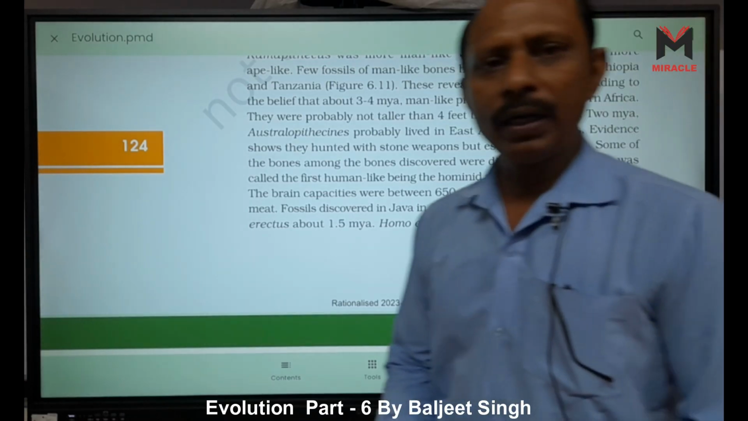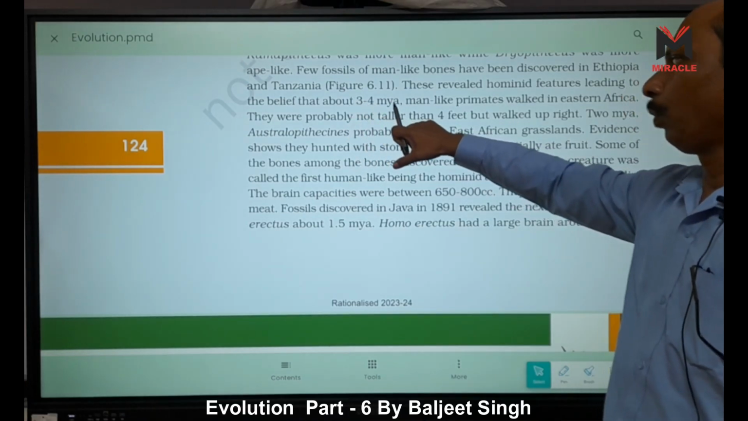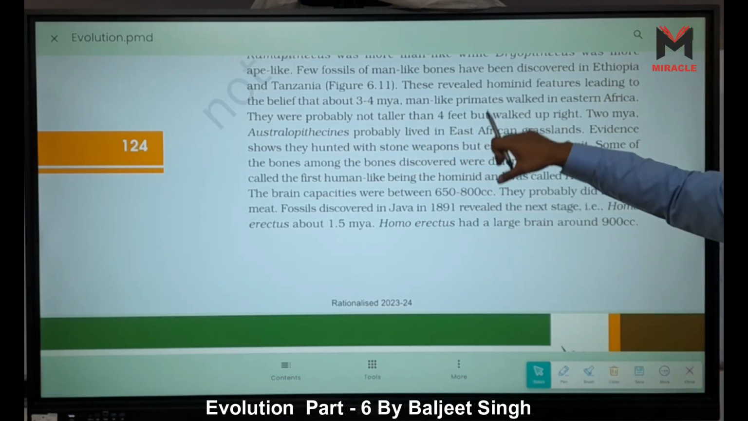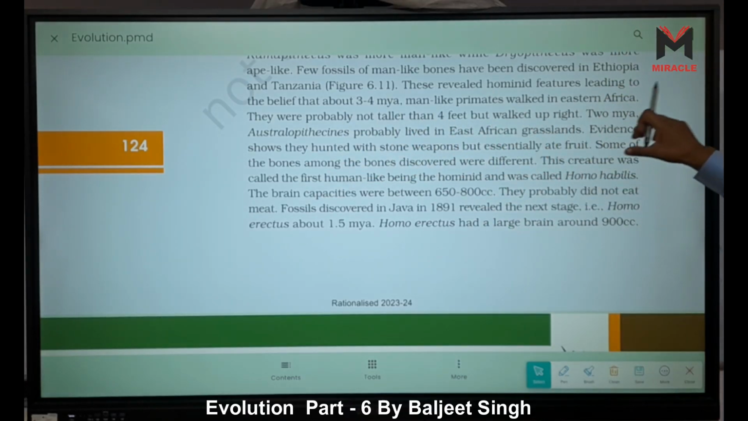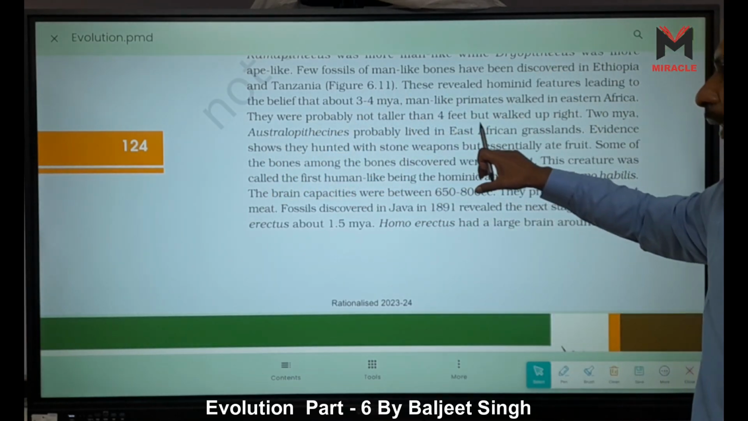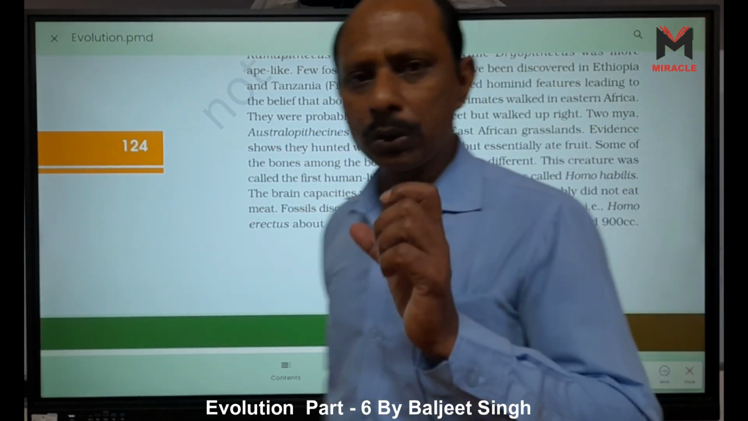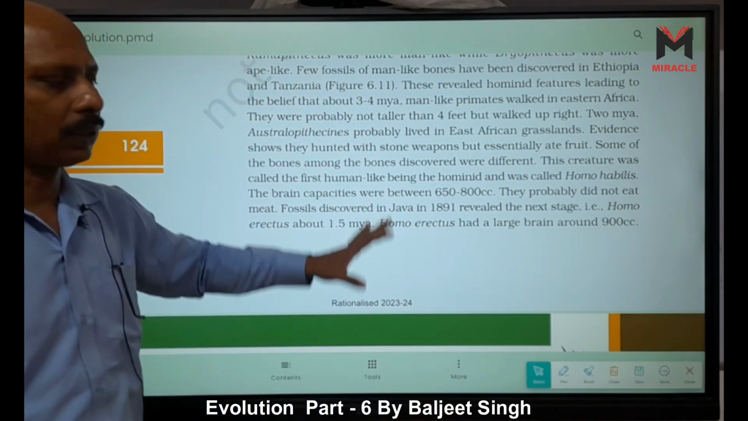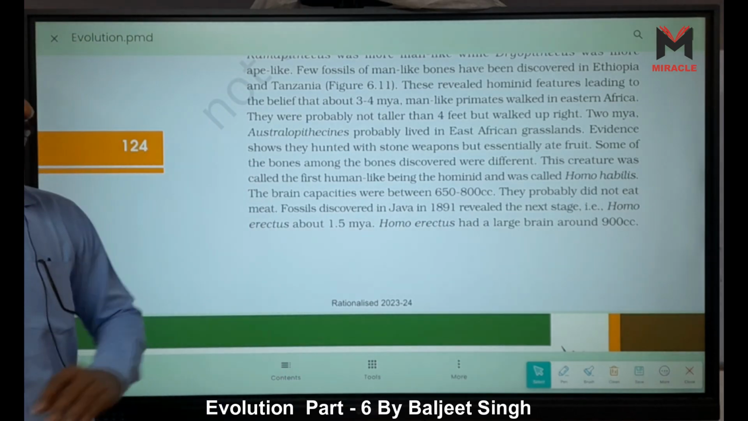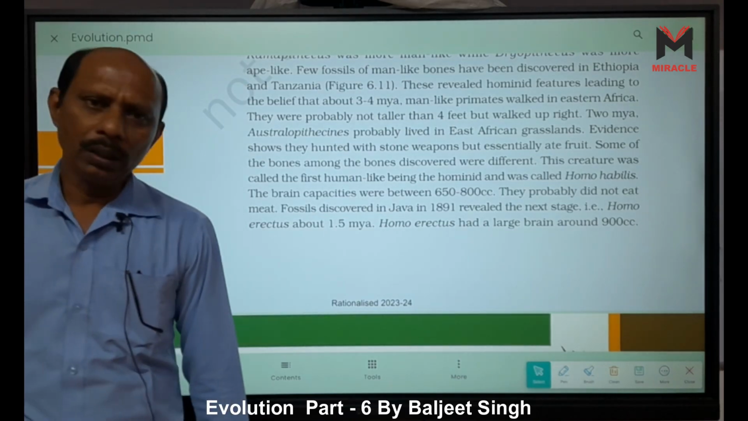So when does the hominid feature come? About 3 to 4 million years ago, man-like primates walked in Eastern Africa. They were probably not taller than 4 feet, but walked upright, means bipedal, erect posture. 2 million years ago, Australopithecines probably lived in the East African grassland. Evidence shows that they hunted with stone weapons, and they are the first to make weapons. They are considered the first tool maker, the handyman, right?